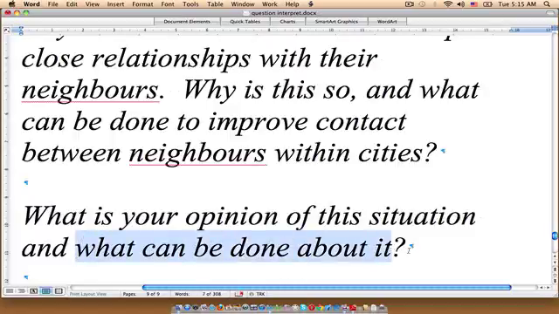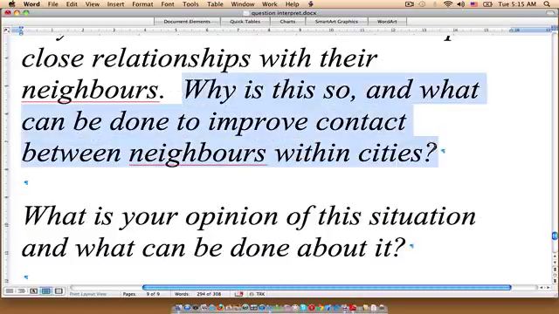Now, if you look at the first set of two questions, we're being asked something that is quite heavy in nature. Why is this so? Now this is the kind of question that is difficult to answer in a single sentence.